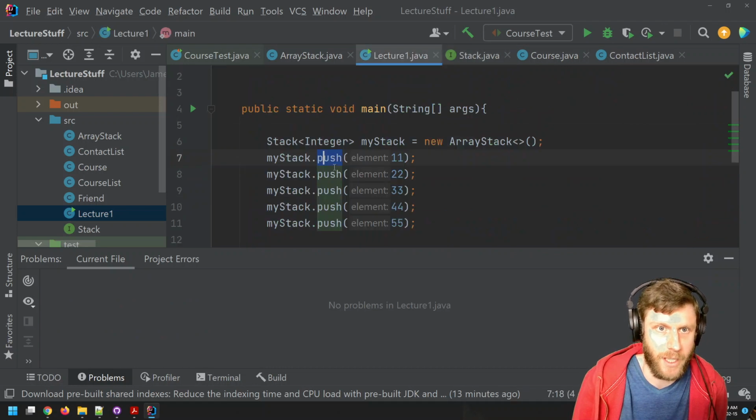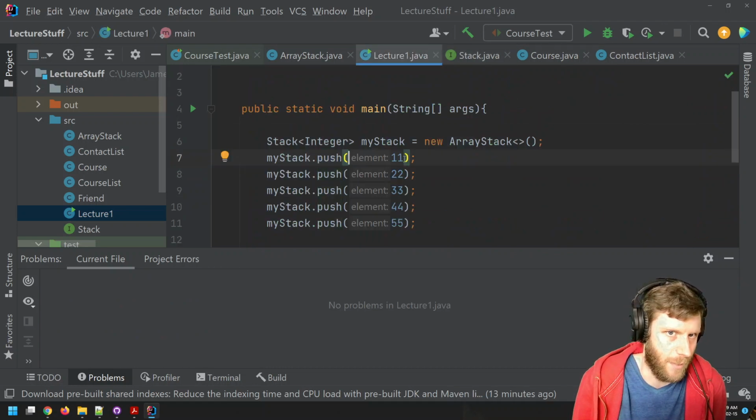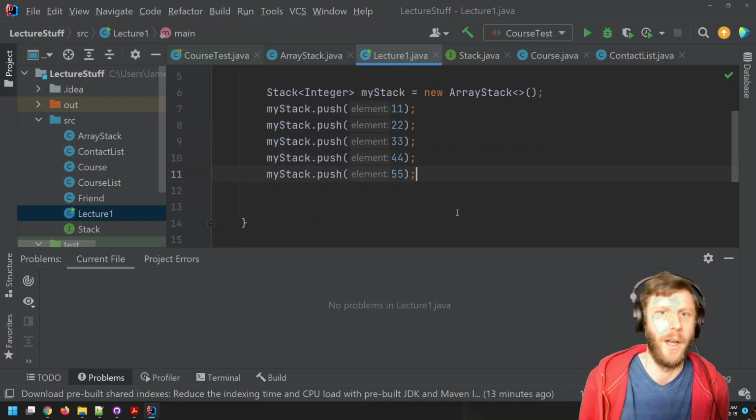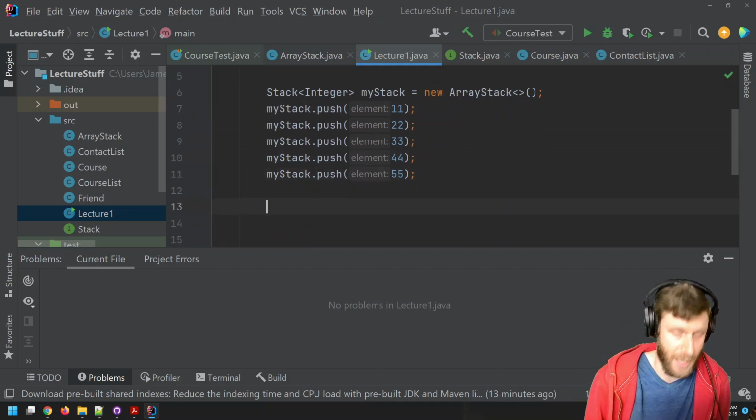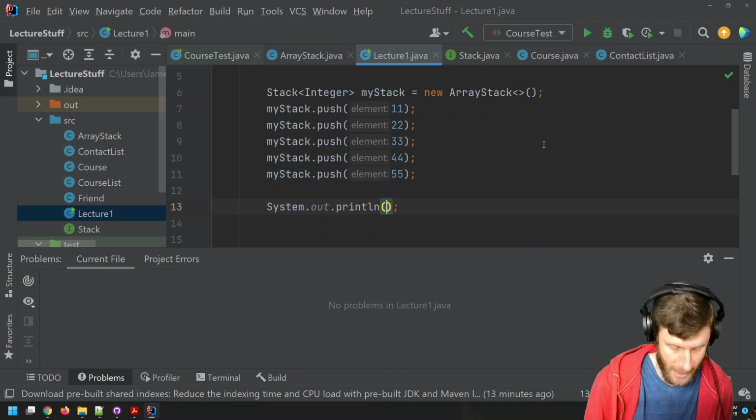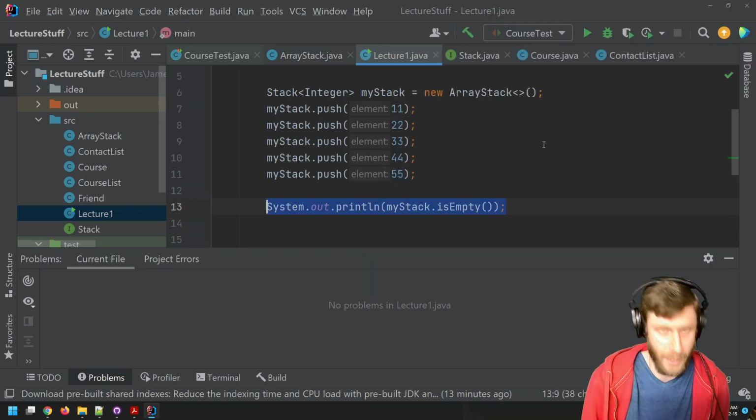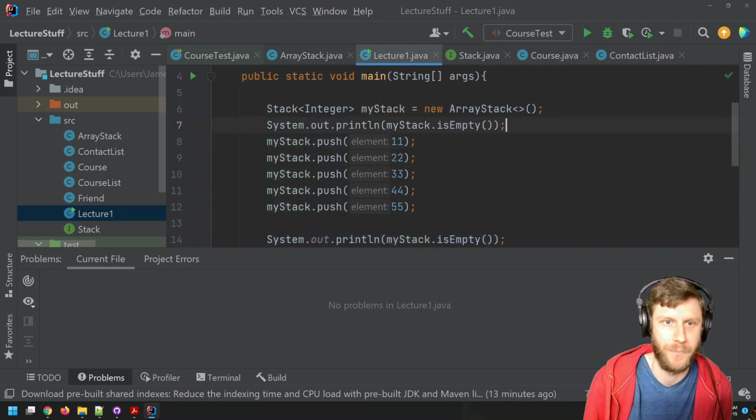In our case, that T is a stand-in for integer, and it's called element. So if I go here, that's why this is like, oh, it's called element. You're giving it something called element. IntelliJ is just being nice. So now I have a stack, and I should be able to say sout myStack.isEmpty, which should be false.